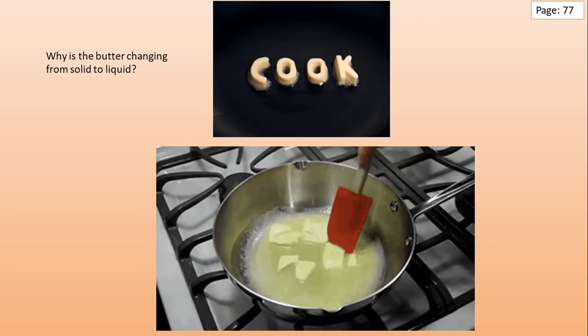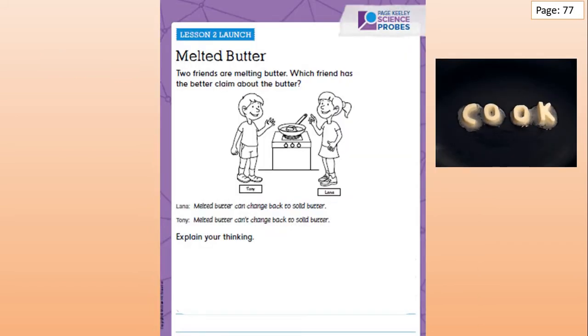Interesting. Now let's see the next page in your book, grade 2. Page number 77. This is Tani and this is Lana. They are melting butter. Let's see the question. Which friend has the better claim about the butter? Let's see Lana.